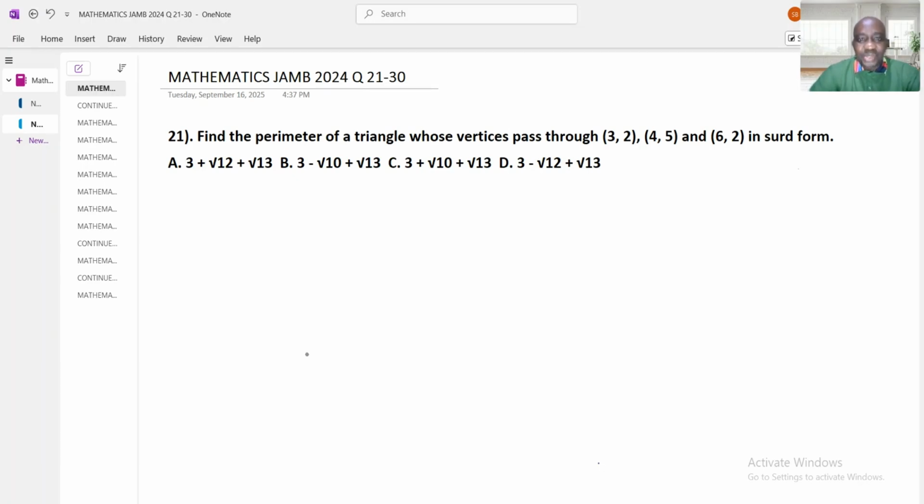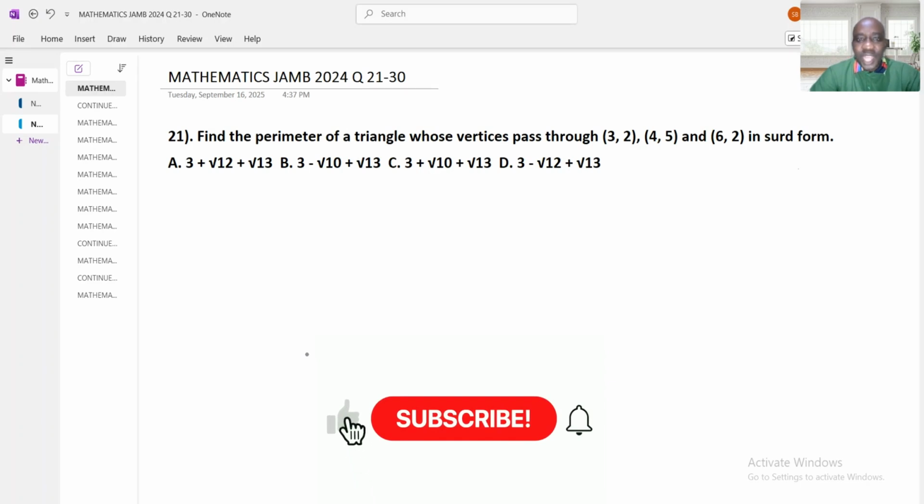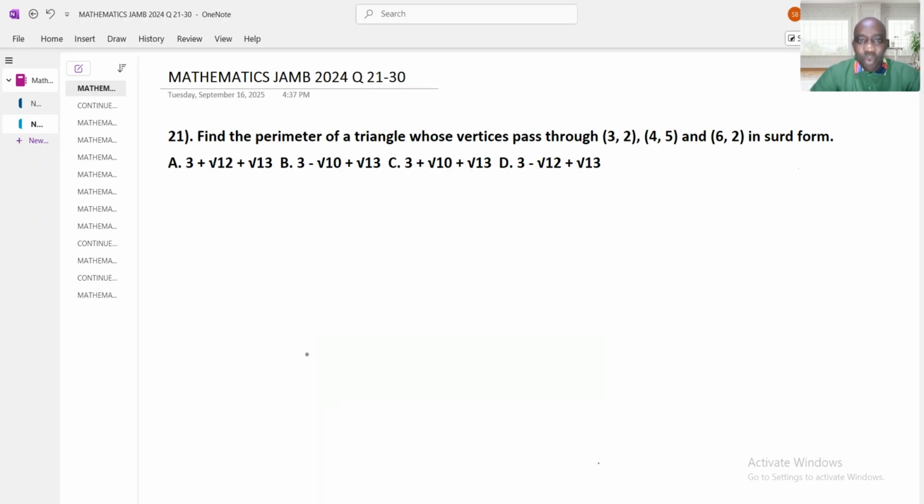I am here again to teach you guys how to solve JAMB past question mathematics for year 2024. We are going to solve questions 21 to 30. Let's begin. Find the perimeter of the triangle whose vertices pass through (3, 2), (4, 5), (6, 2).